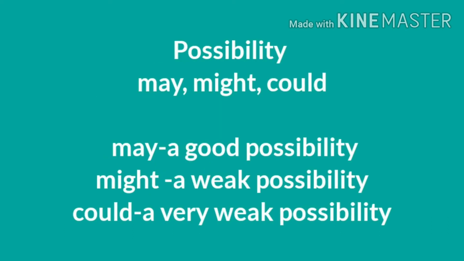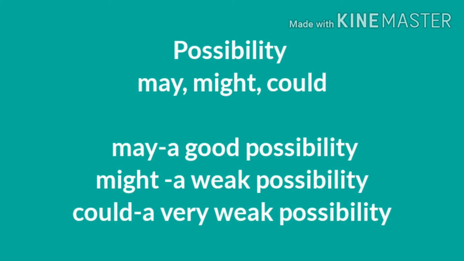Now, to show possibility, we use the modals may, might or could. May is used to show a strong or a very good possibility. For example, if the sky is covered with lots of clouds, there is a strong possibility that it may rain. So we can say it may rain. But if the chances are 50-50, then we use might. For example, it might rain.